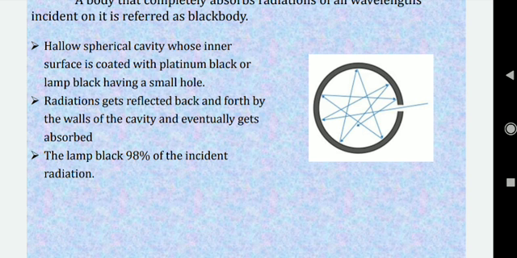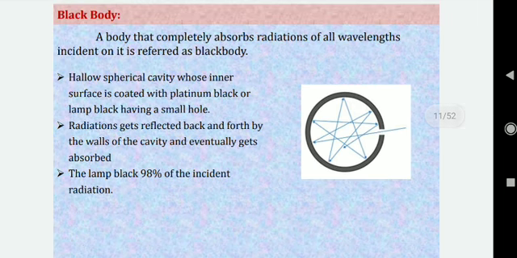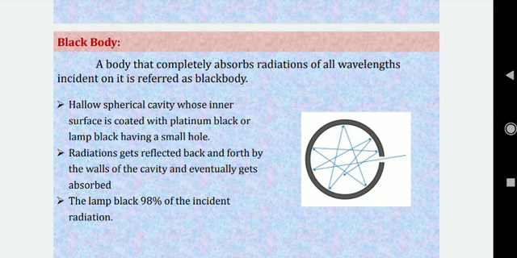Now what is the energy per degree of freedom? The energy per degree of freedom is given by 1 by 2 kT, that we have already studied in the second sem, right? So energy per degree of freedom is 1 by 2 kT, and there are 2 degrees of freedom per oscillator. So the energy per oscillator will be 2 multiplied by 1 by 2 kT. So it will be only kT.